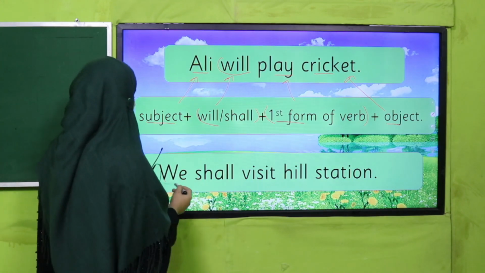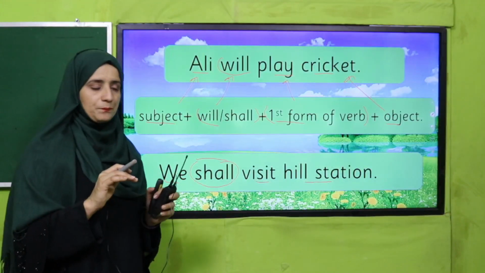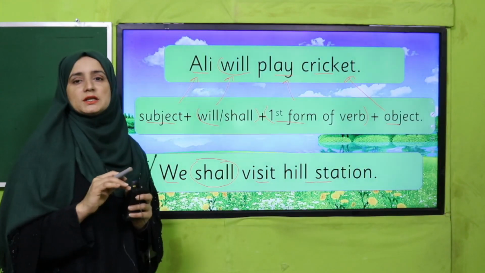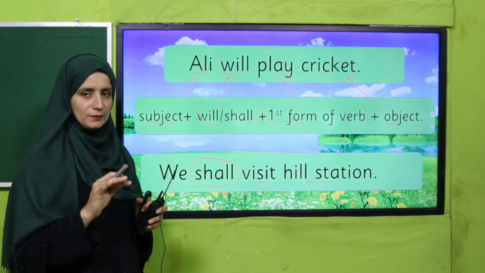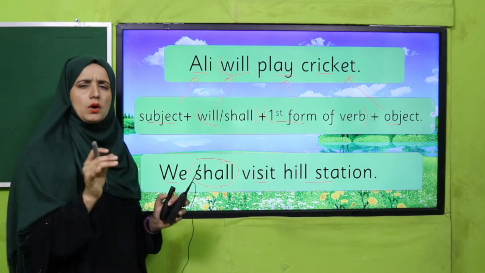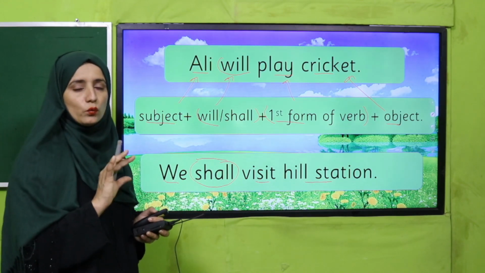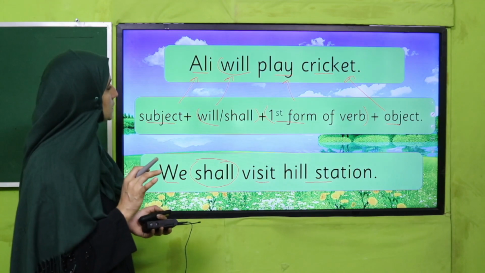Ali will play cricket. Is it clear, my dear students? Next, we shall visit hill station. Have you judged that, my dear students? We is our subject and I have used shall. Why? Because there is we. So when there is we and I, we will use shall. Is it clear? And except that, all pronouns and all nouns, either they are singular or plural, we will use just will. Is it clear, my dear students?